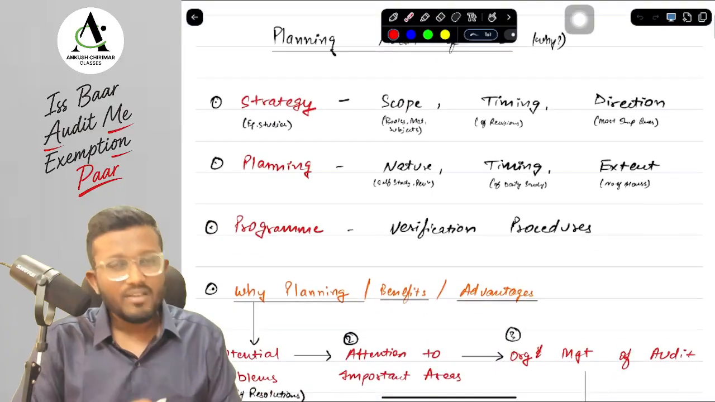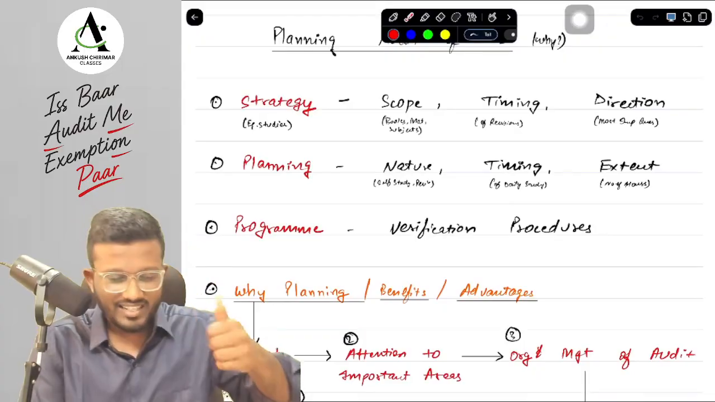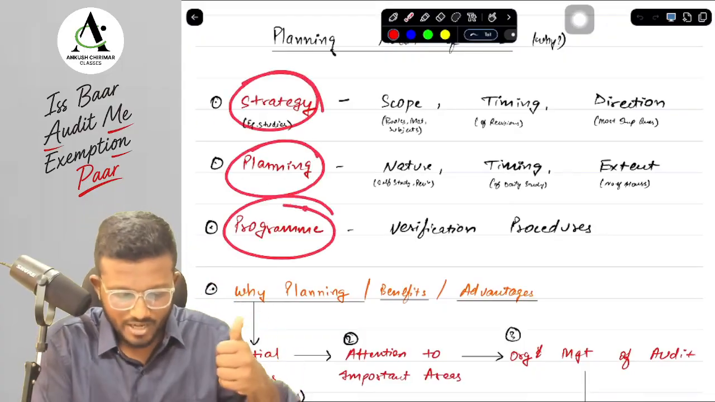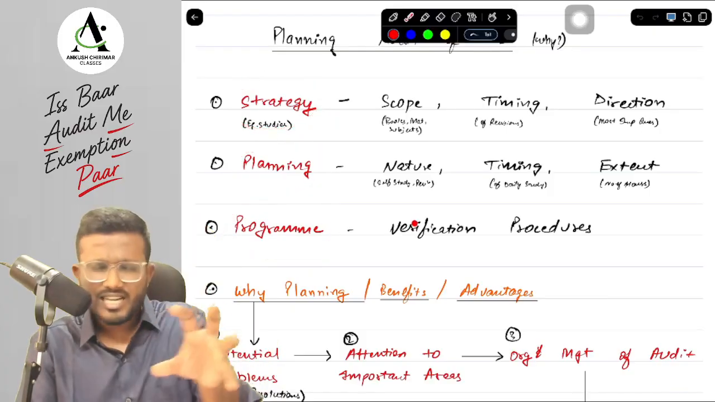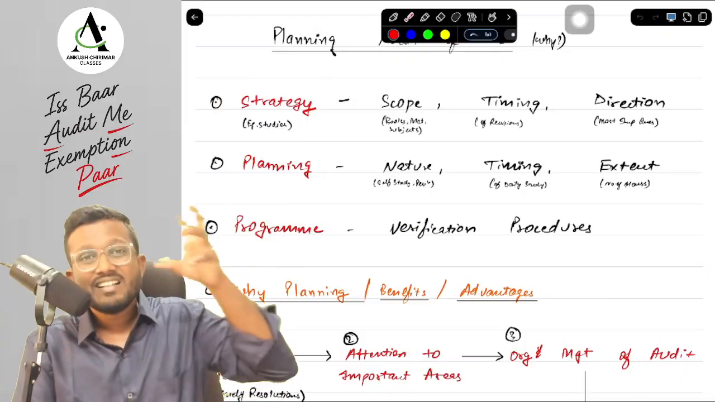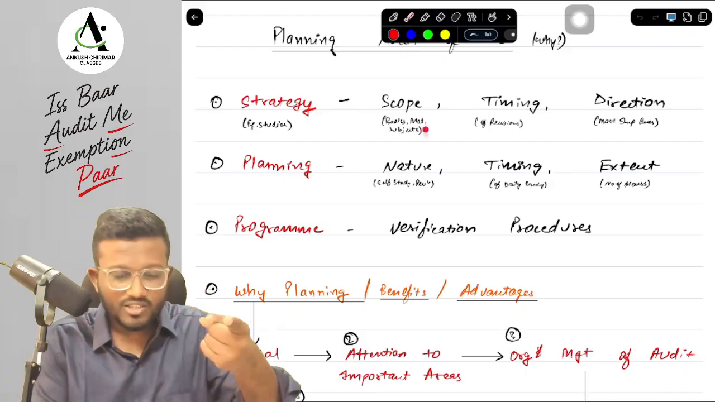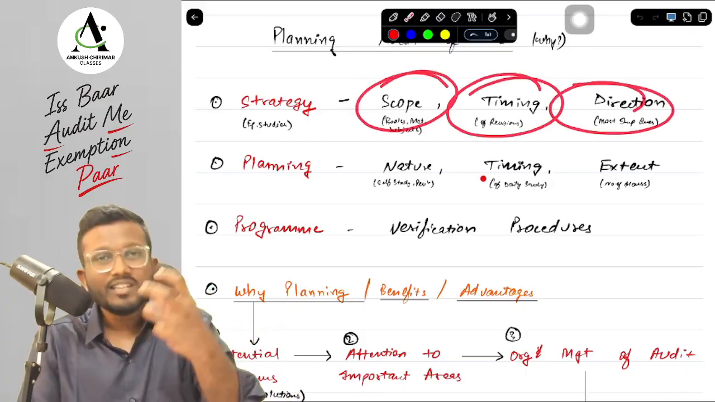Now in this particular SA 300, we are going to discuss three particular keywords in detail, that is audit strategy, audit plan and audit program. Now what are these? Let me just give you a brief overview. Audit strategy we have already discussed in SA 299. That audit strategy talks about three things: STD, not PCO STD. It talks about scope, timing and direction. What is scope, timing and direction?